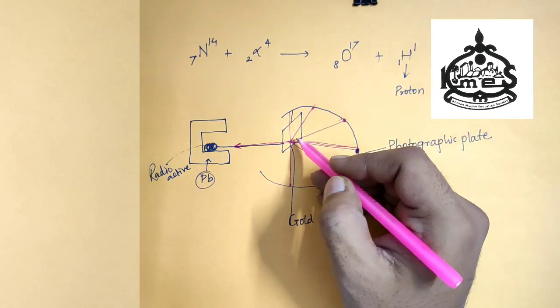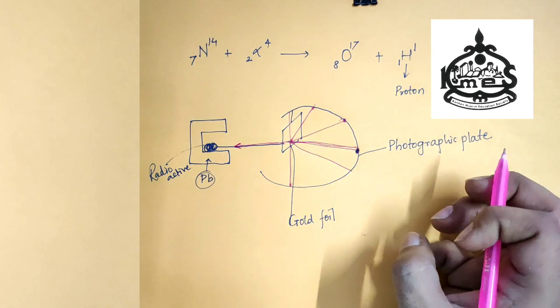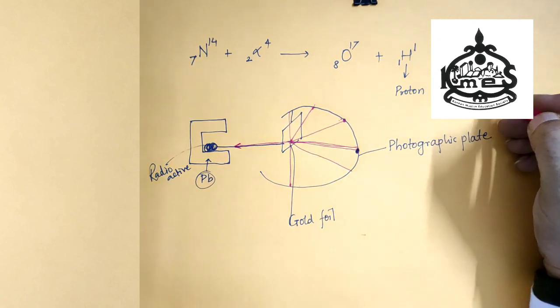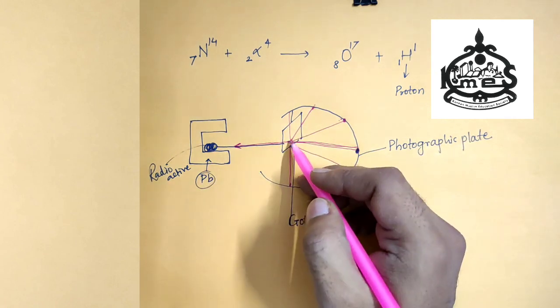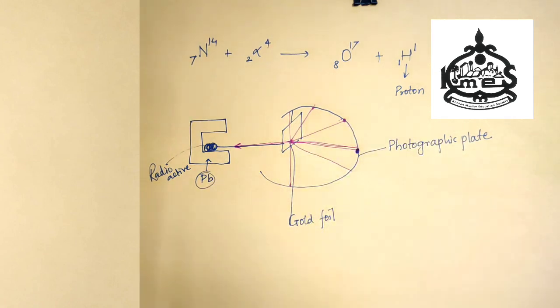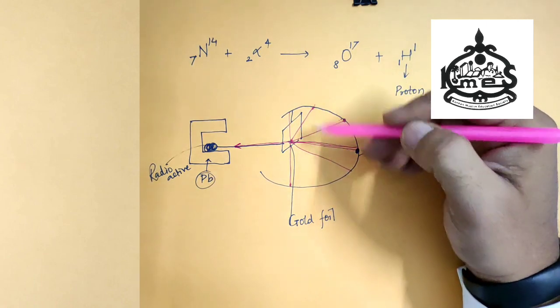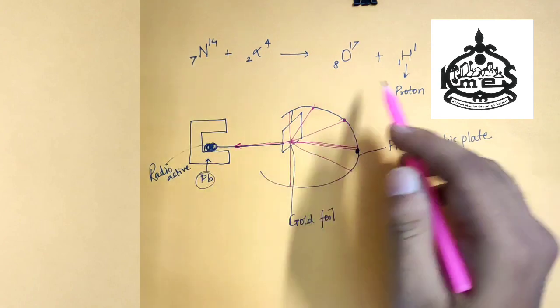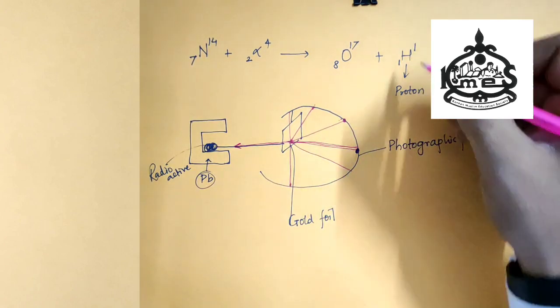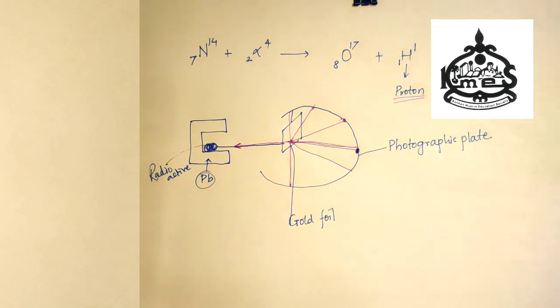There is a particle present in the nucleus due to which the alpha particle was deflected. After collision they change their angle. So by this experimental condition, Rutherford said that every atom consists of a hydrogen nucleus, and that hydrogen nucleus is said to be a proton.